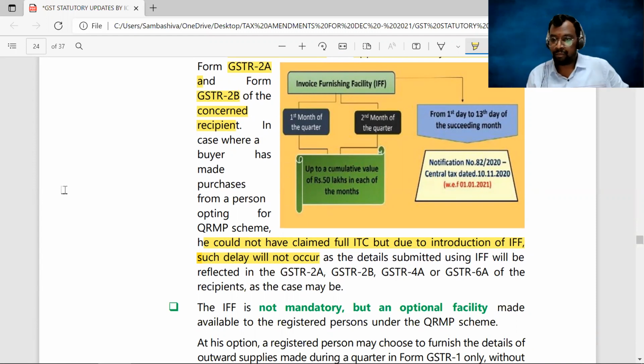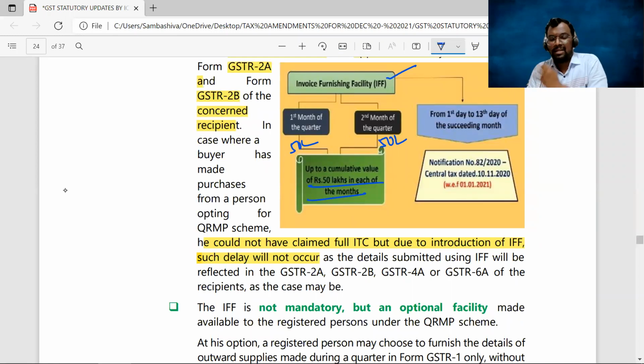But here, one more important point: using the IFF facility, the maximum value of invoices which you can enter is only up to rupees 50 lakhs. You can observe here, the IFF facility is for the first month of the quarter and the second month of the quarter. And the maximum value of invoices which you can enter for each month is 50 lakhs. So for the first month of the quarter, you can enter up to 50 lakhs worth of invoices. For the second month of the quarter, you can enter up to 50 lakhs worth of invoices, not more than that.